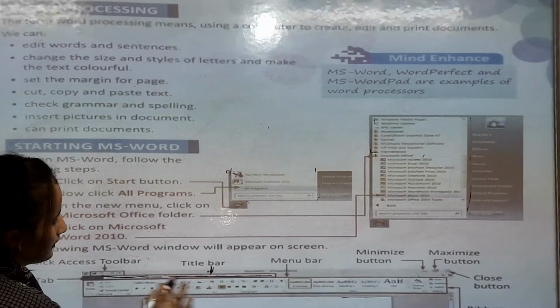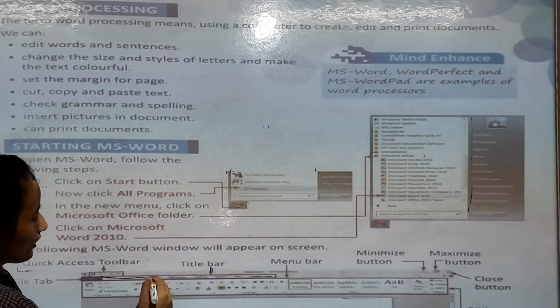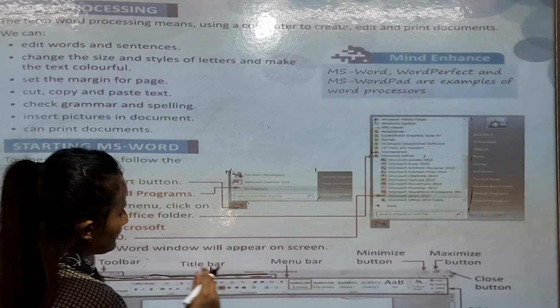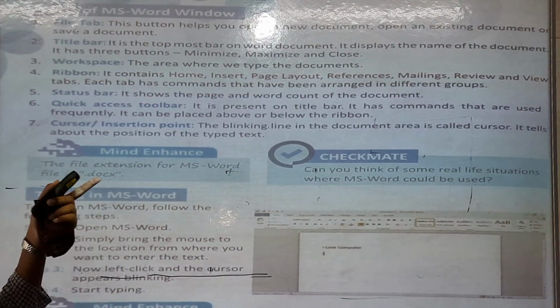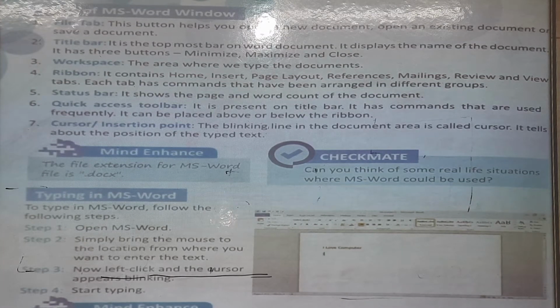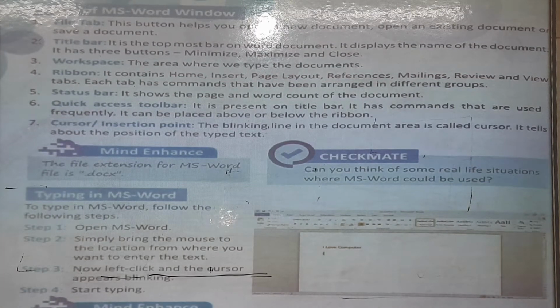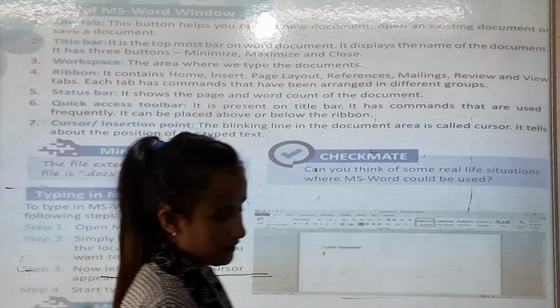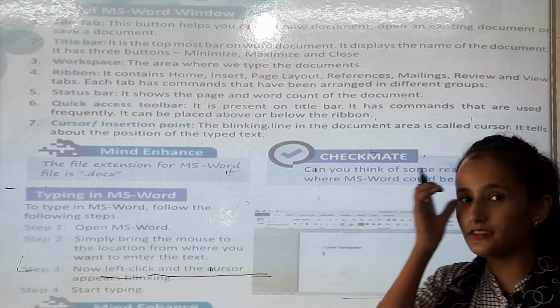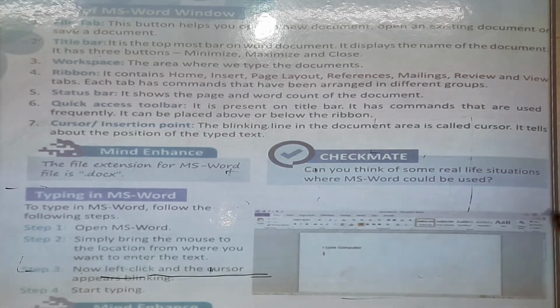ये topmost है. उसको हम लोग क्या बोलते हैं? फर्स्ट, टॉप में. टॉप में क्या आता है? टाइटल बार. So it is the topmost bar on a Word document. It displays the name of the document. It has 3 buttons: minimize, maximize and close button. So in the title bar you can see minimize, maximize and close button.